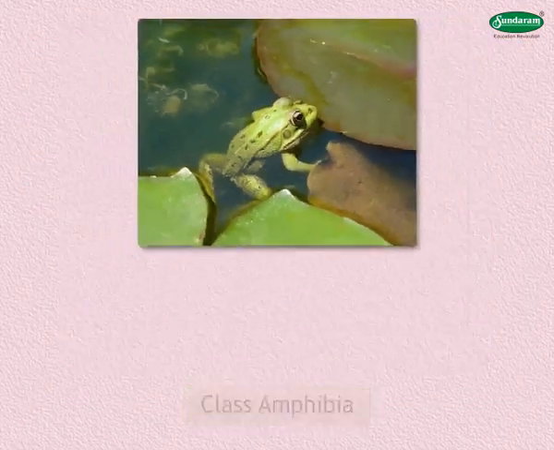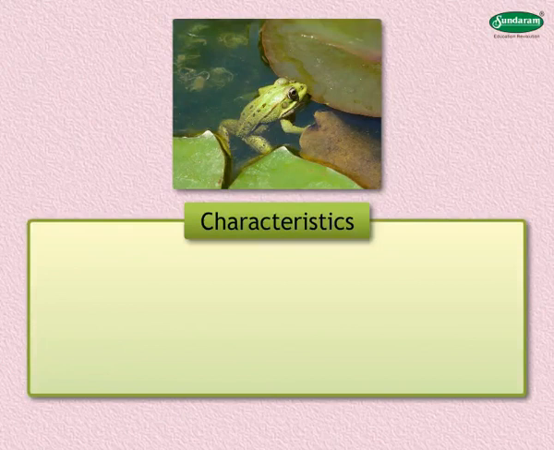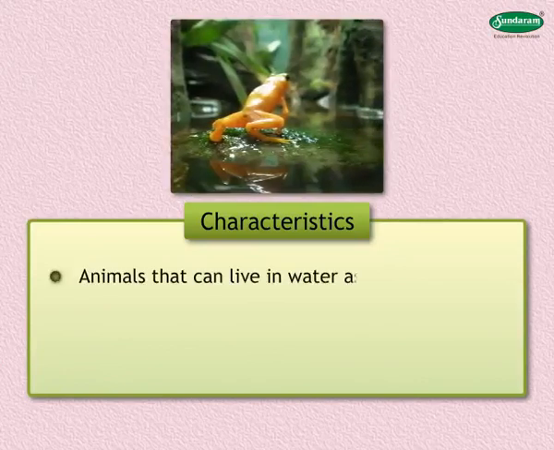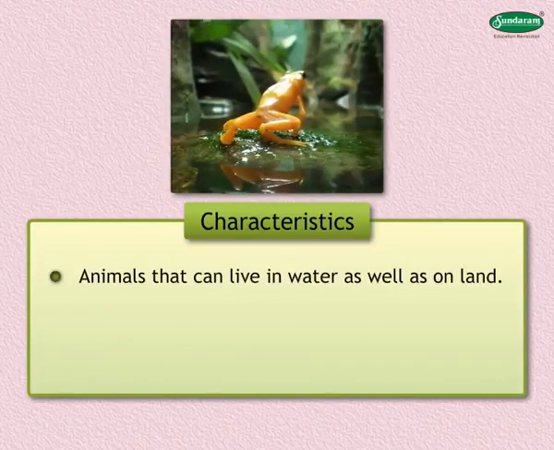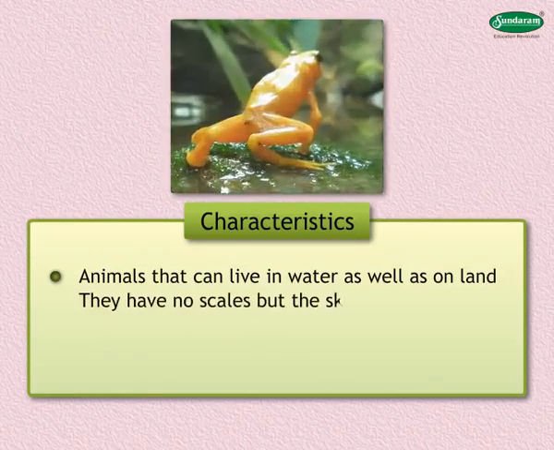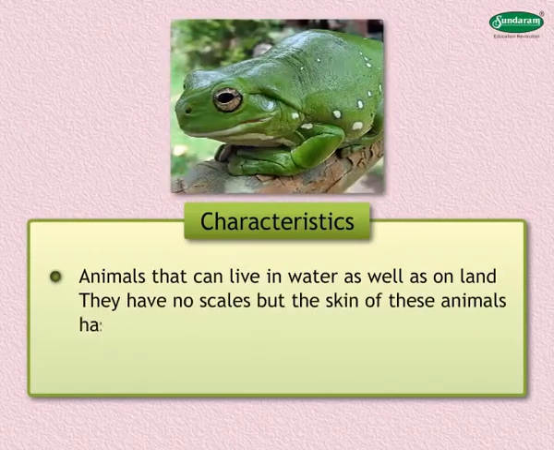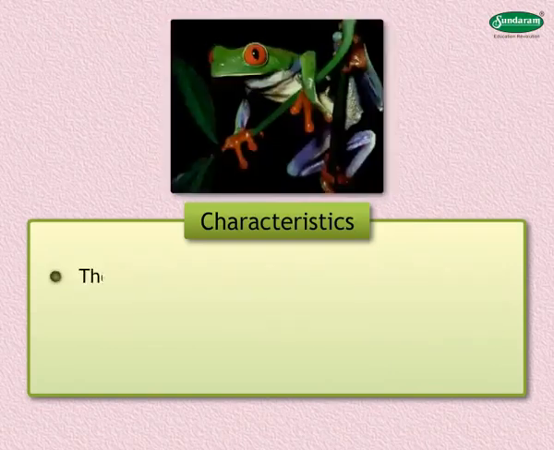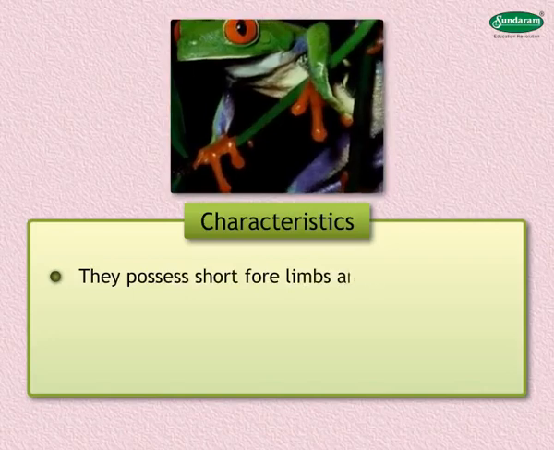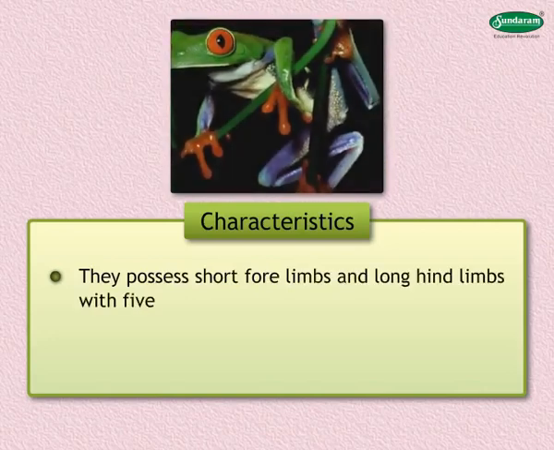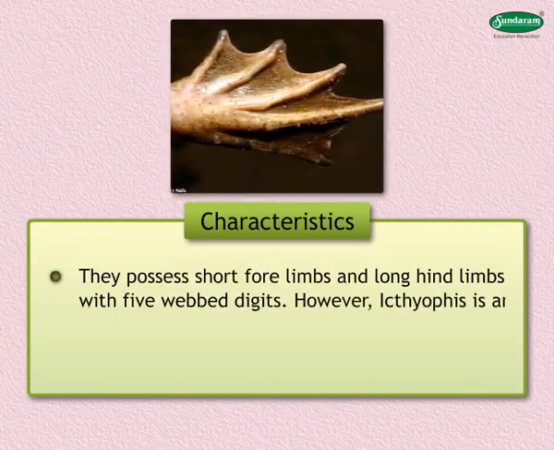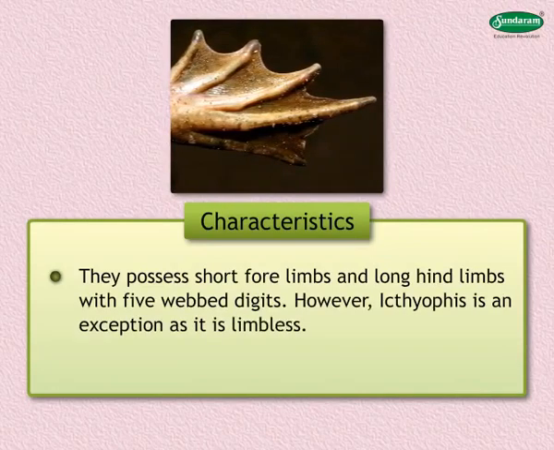Class Amphibia. Following are the characteristics of animals belonging to class Amphibia. Animals that can live in water as well as on land. They have no scales, but the skin of these animals has a mucous gland that keeps it moist and slimy. They possess short forelimbs and long hind limbs with 5 webbed digits. However, Ichthyophis is an exception as it is limbless.